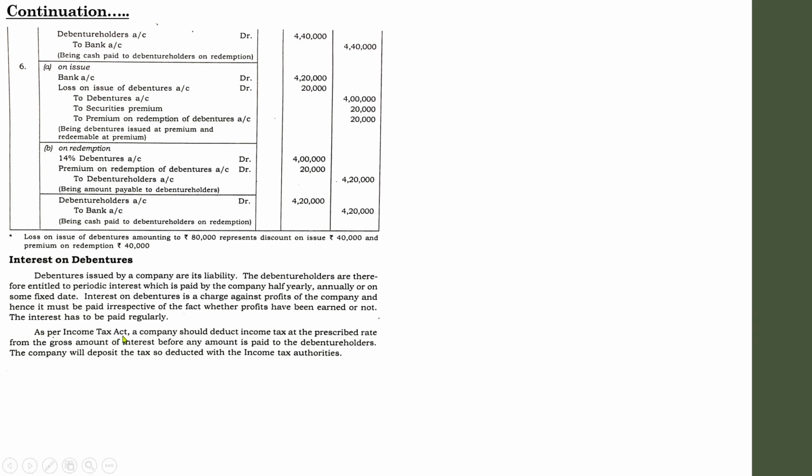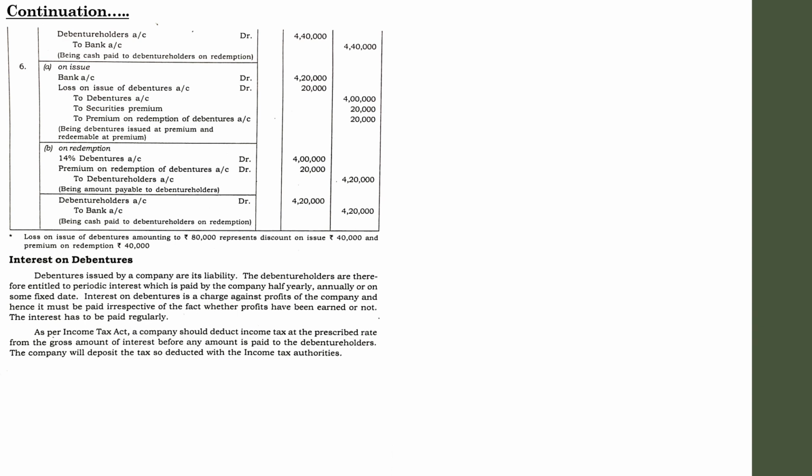Anyway, as per the Income Tax Act, a company should deduct income tax at the prescribed rate from the gross amount of interest before any amount is paid to debenture holders. The company will deposit the tax so deducted with the income tax authorities. So the simple concept is that whenever the company offers interest to the debenture holders, the company must consider the tax on such interest paid. So there are certain journal entries for each of these situations: when interest is due, when tax is charged, when tax is deposited. Only those are the concepts which you have to learn in this area. There are no further complications in this situation.